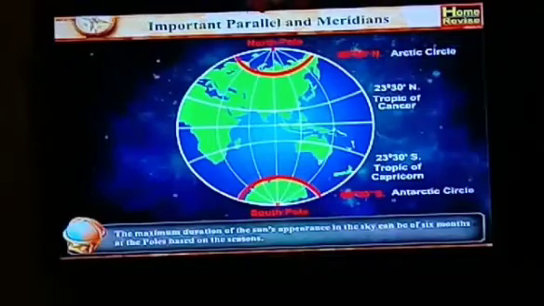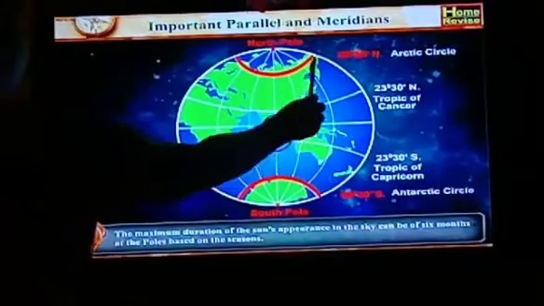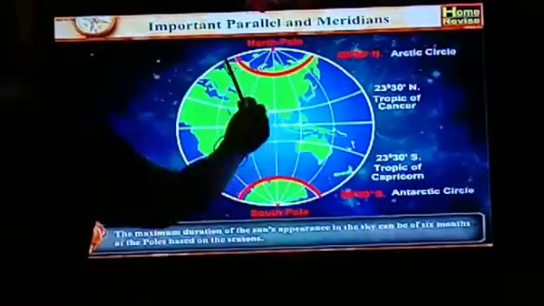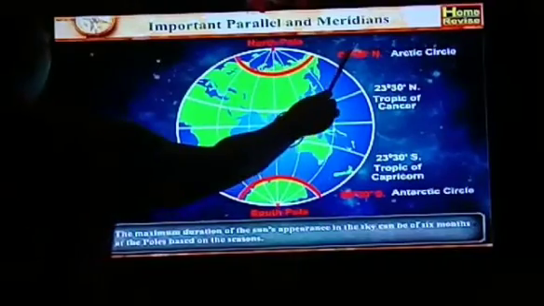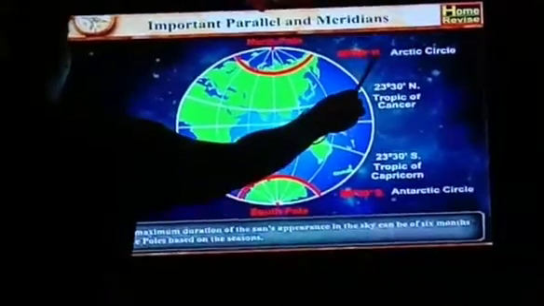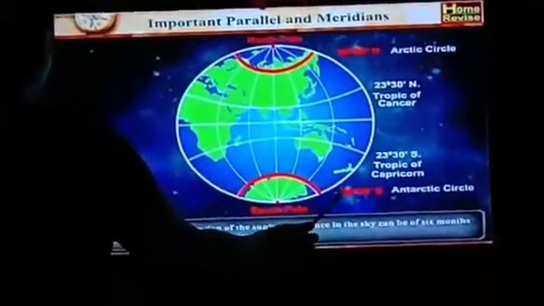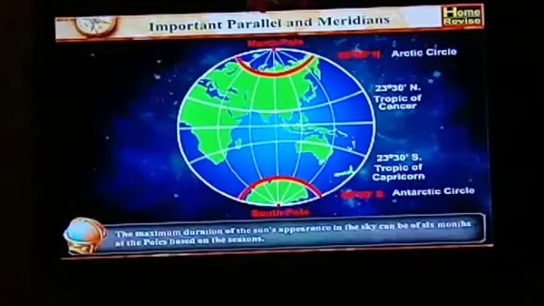Okay, now let's see here. These red horizontal lines are 66 degree 30 minutes north, the Arctic Circle, and 66 degree 30 minutes south, the Antarctic Circle.